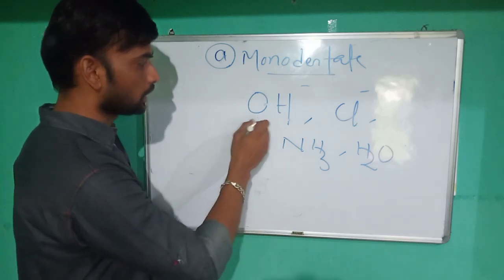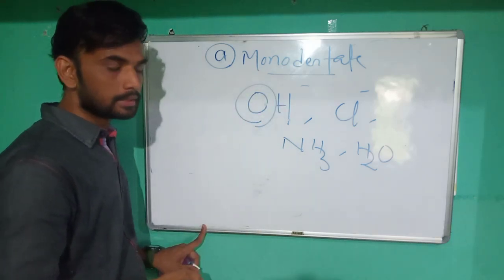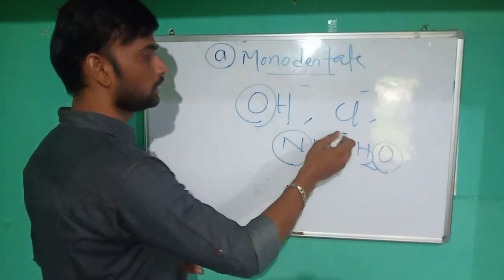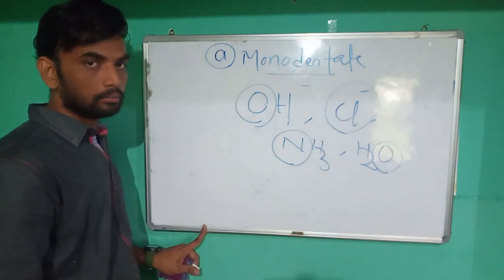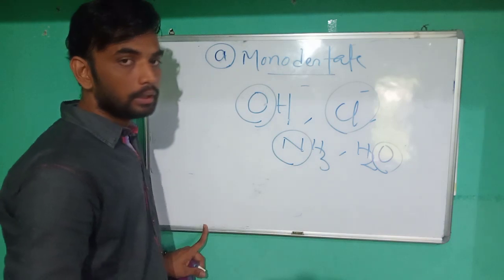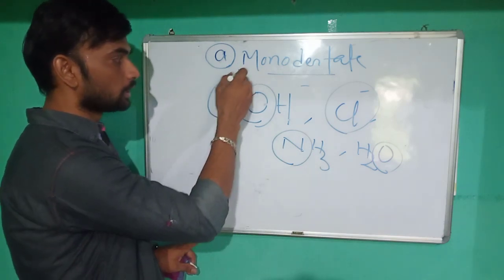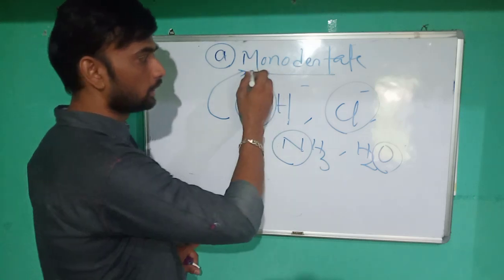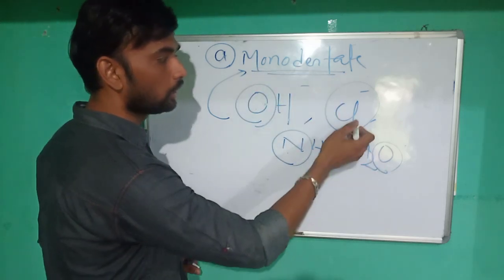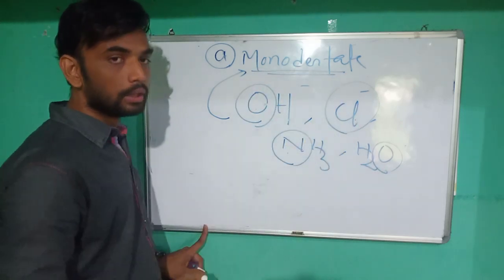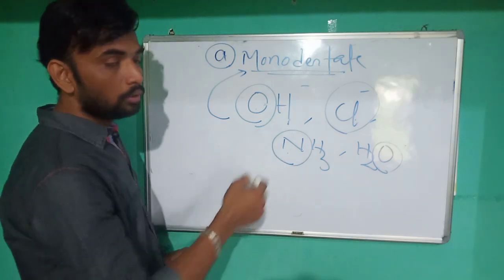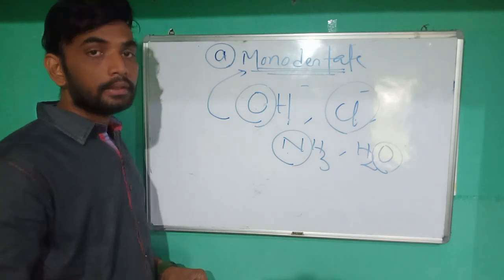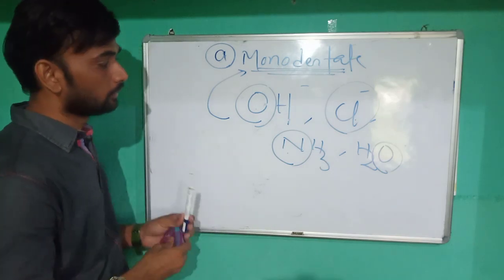These compounds definitely carry a single donor atom: oxygen, nitrogen, or oxygen. Here chlorine is the donor atom due to containing a lone pair of electrons. Simply, these are called monodentate ligands. Clear? The monodentate ligands contain only one donor atom which can make a coordinate bond with the metal atom to form complexes. Clear?